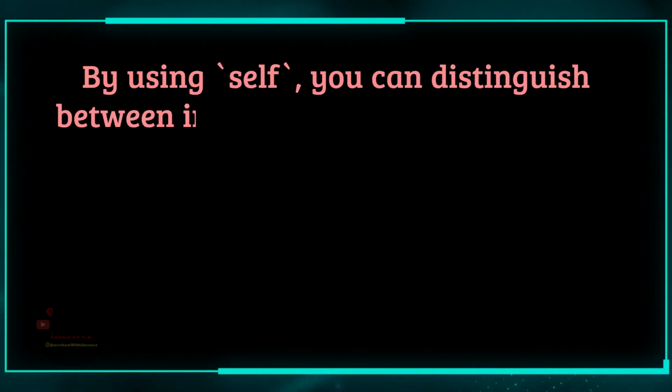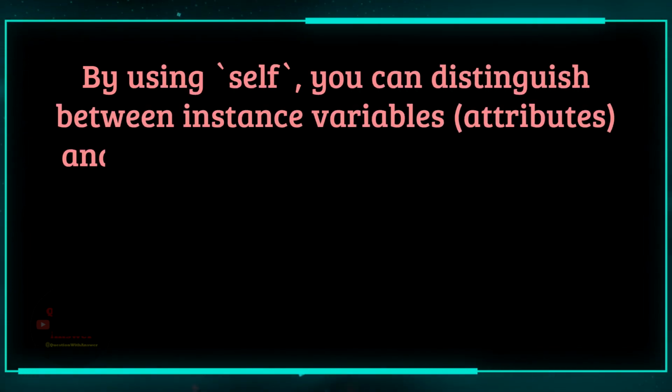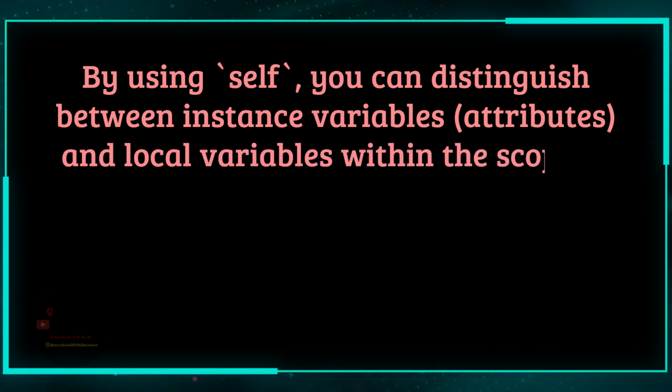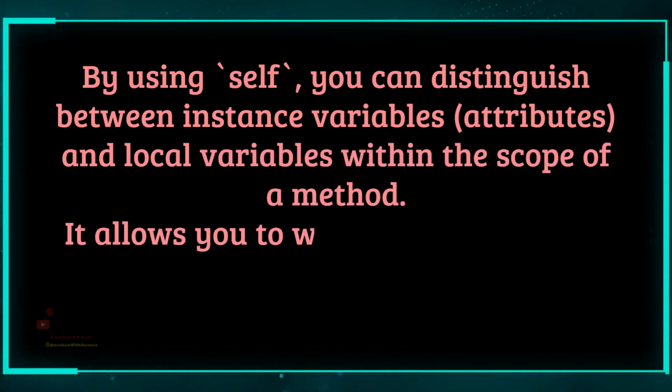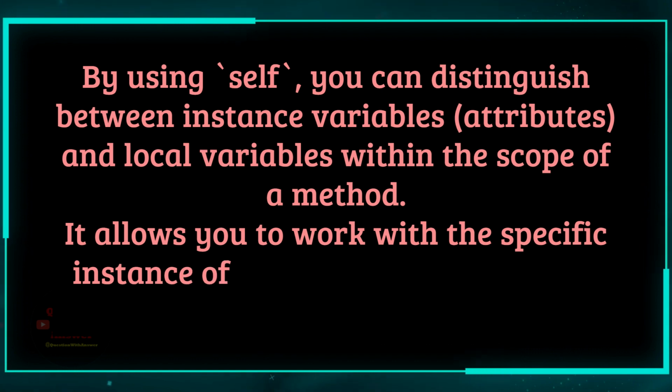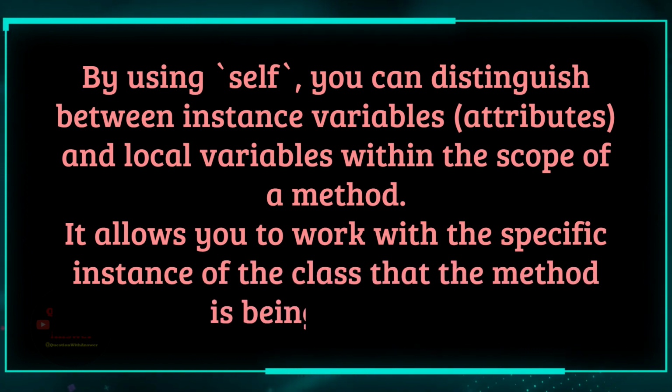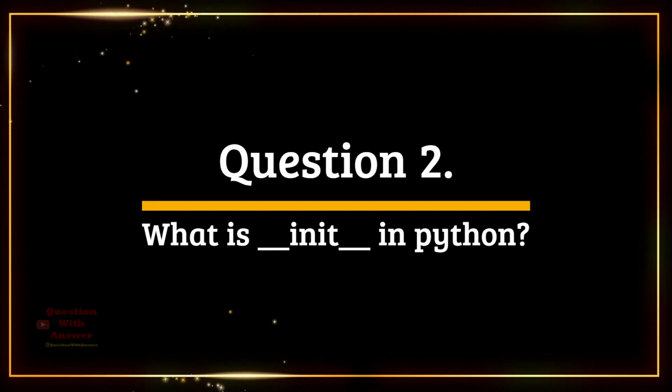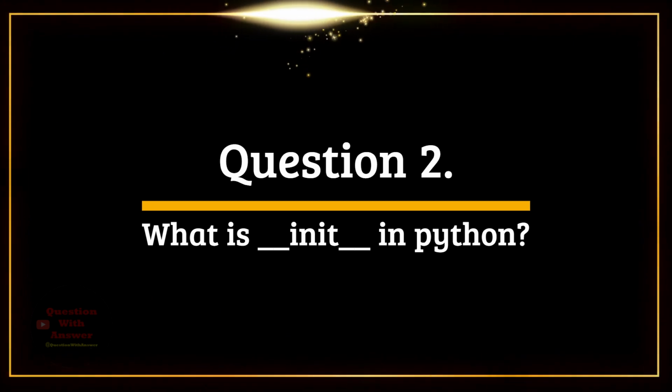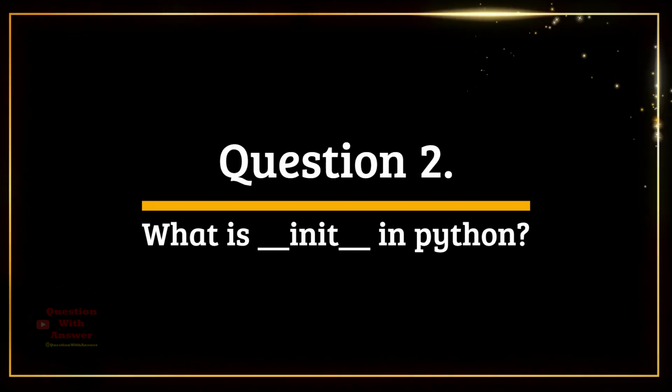By using self, you can distinguish between instance variables, attributes, and local variables within the scope of a method. It allows you to work with a specific instance of the class that the method is being called on. Question 2. What is __init__ in Python? Answer. In Python,